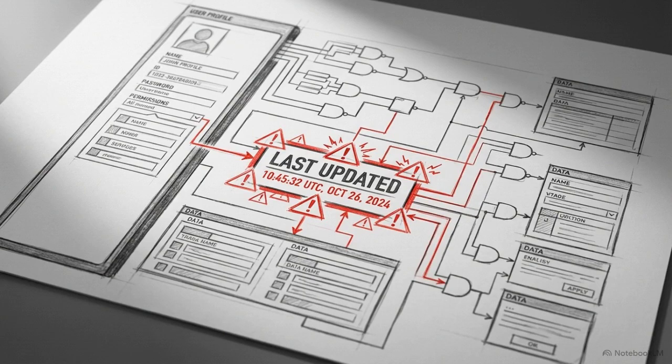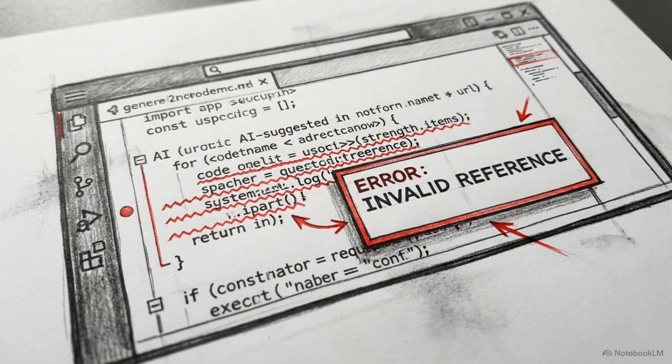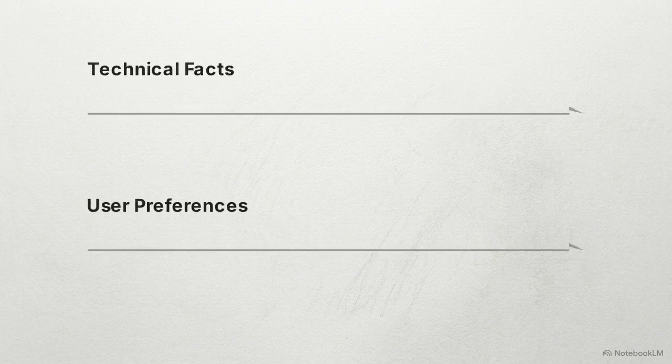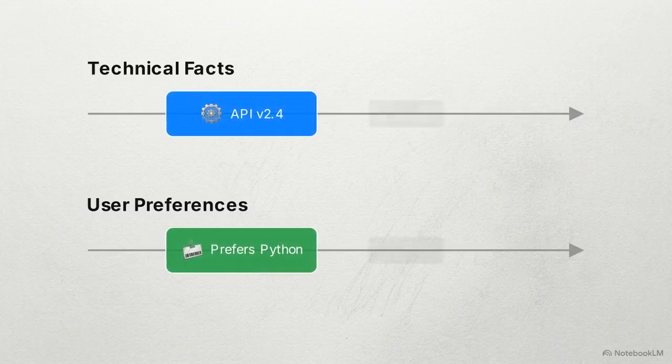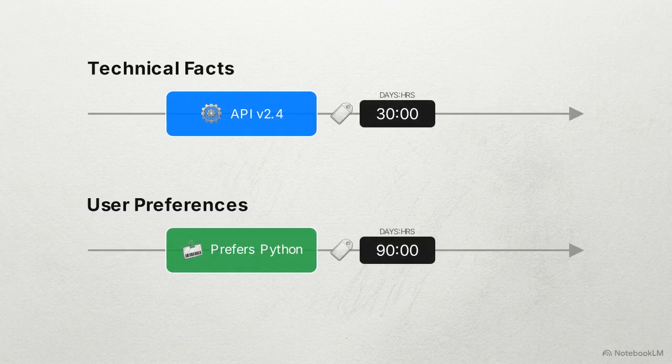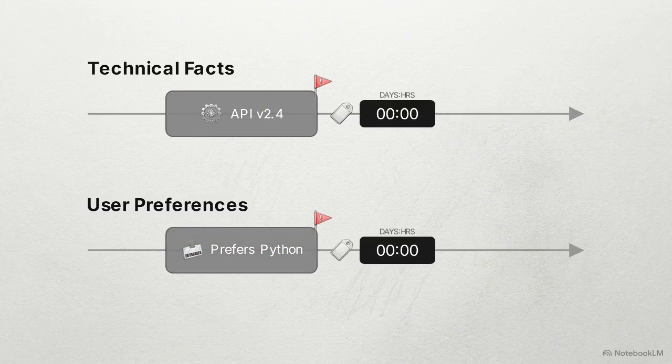Even protected memories degrade. In context rot, an agent confidently uses a deprecated API or outdated user preference simply because the semantic memory has no mechanism to detect staleness. This diagram shows the mitigation, a time to live, or TTL tag. Every stored fact gets an expiration timer. Technical facts might get 30 days. User preferences get 90. When that timer hits 0, the memory receives a low confidence flag.